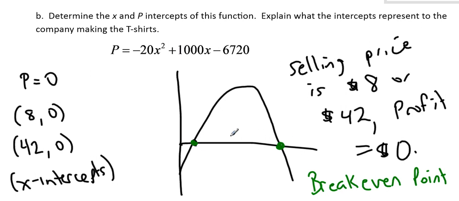Now, why is it that it happens twice? Well, here you're selling them really cheaply, so a lot of people are going to buy them, but there's a very tight profit margin. You're only going to make, say, 50 cents for every t-shirt, but you're going to sell a lot of t-shirts. Here, at the other end of the scale, you're selling them for a pretty expensive price. So you have a really large profit margin, but you're not going to sell as many. That's why you see this break-even point twice. Once because they're so cheap you don't make enough money off of each one, and once because they're so expensive that you don't sell very many. And of course, halfway between them is that magic, perfect, maximum profit number. So those are the x-intercepts.